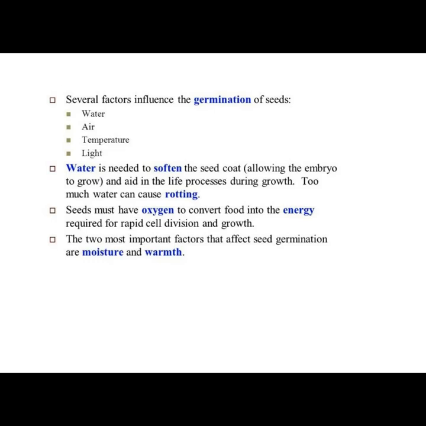Several factors influence the germination of seeds, such as water, air, temperature, and light. Water is needed to soften the seed coat, allowing the embryo to grow and aid in the life processes during growth. Too much water can cause rotting. Seeds must have oxygen to convert food into the energy required for rapid cell division and growth. The two most important factors that affect seed germination are moisture and warmth.